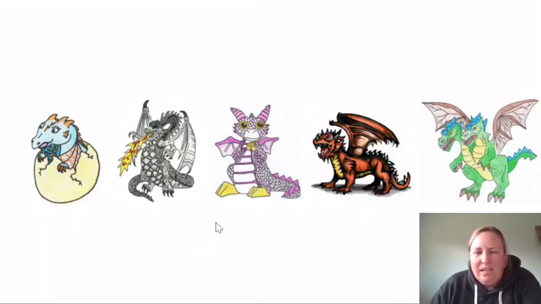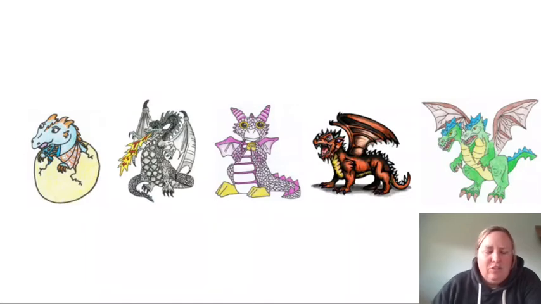But I think when I say overall the scariest dragon, I'm going to have to go with the gray one. And when I want to explain my reasons, I want to go back to the talons on the feet, the spikes on the wings, and the fire maybe coming out of the head. But I'm going to really make sure that I explain how each of those reasons helped it to win the award of being the scariest dragon.